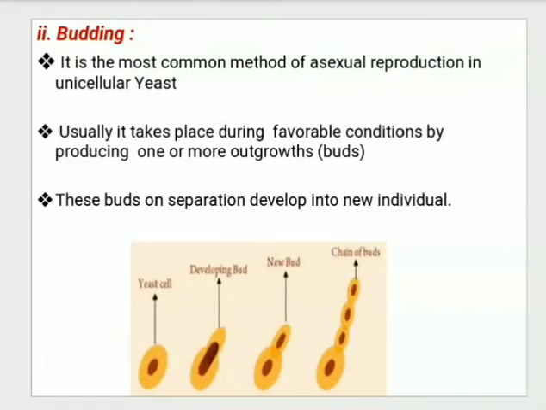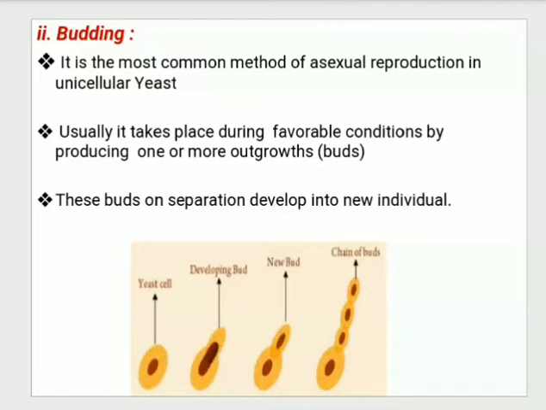Next is budding. So what is budding? It is the most common method, generally observed in unicellular yeast. If you observe the diagram below, a yeast cell is shown. Next to that, the yeast cell has a tendency to produce a bud. The outgrowth so produced is called a bud.